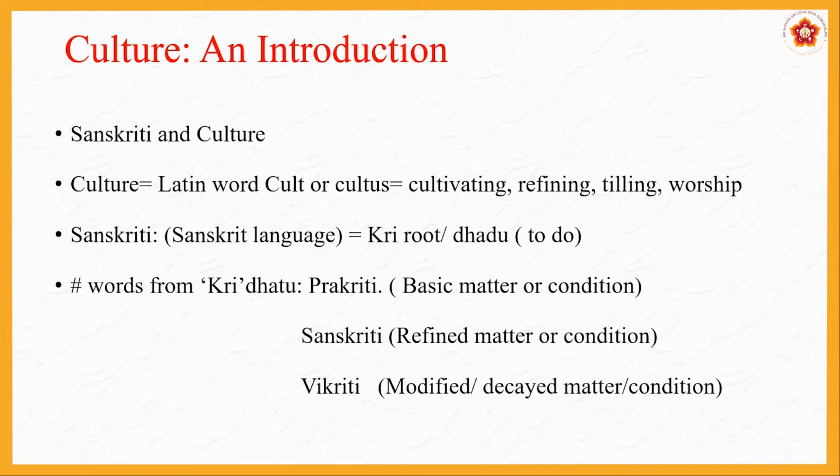That is called prakriti. Then Sanskriti, refined matter or condition. What do we do with prakriti? We refine it, we make it better for us. That becomes Sanskriti. And then we have Vikriti. Vikriti is modified or decayed matter or condition. It's basically you are learning what can be done with Kri dhatu.